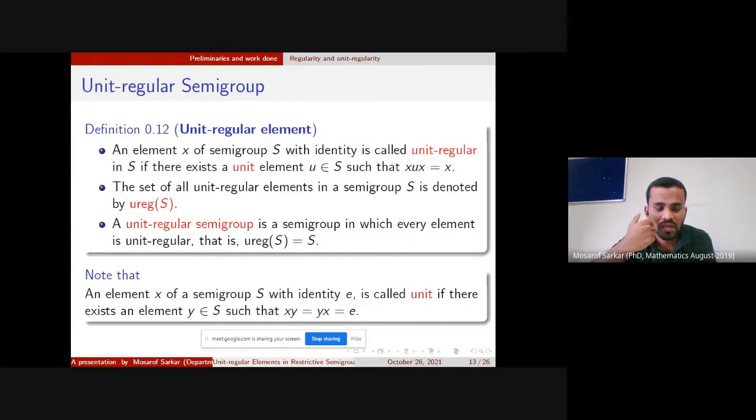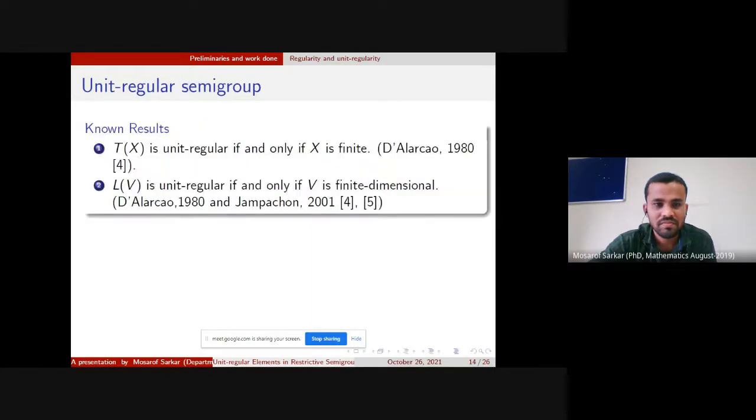Irregular semigroup. An element x of a semigroup S with identity is called irregular if there exists a unit element u in S such that xux equals x. The set of all irregular elements in S is denoted by U-Reg(S). An irregular semigroup is a semigroup in which every element is irregular, that is, U-Reg(S) equals S. A unit element is an element y in S such that xy equals yx equals e, where e is the identity of S.